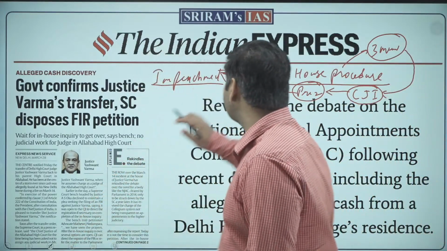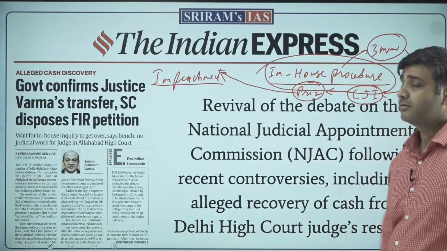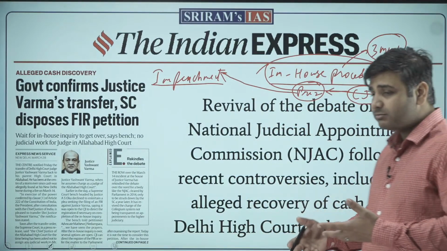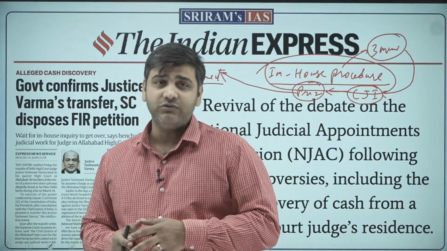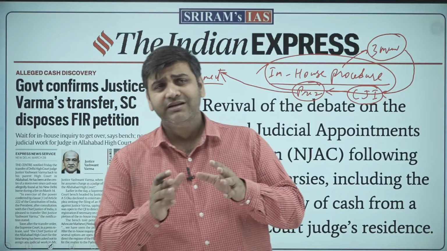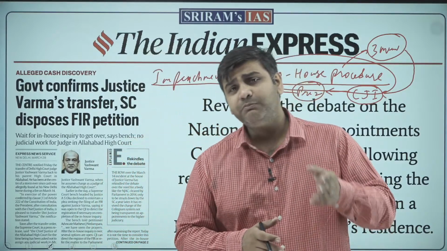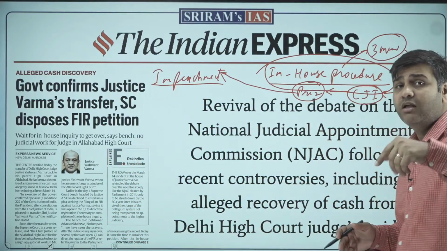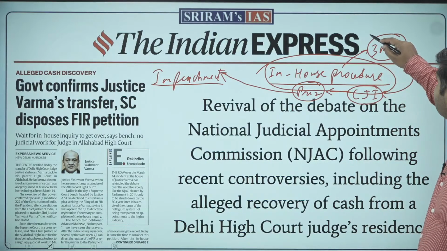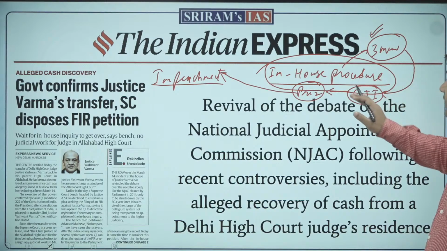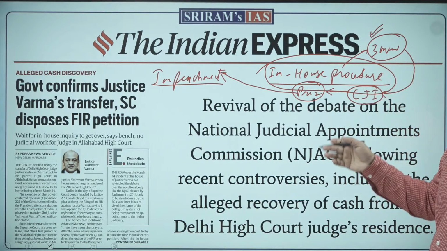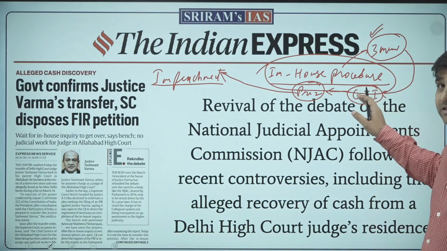Okay, I hope you have understood the in-house procedure. A preliminary inquiry is made by the Chief Justice of the High Court. Okay, it's an informal kind of inquiry. Then he reports to the Chief Justice of India, who constitutes this 3-member committee, and this committee inquires and investigates all the allegations and submits the report to the CJI.